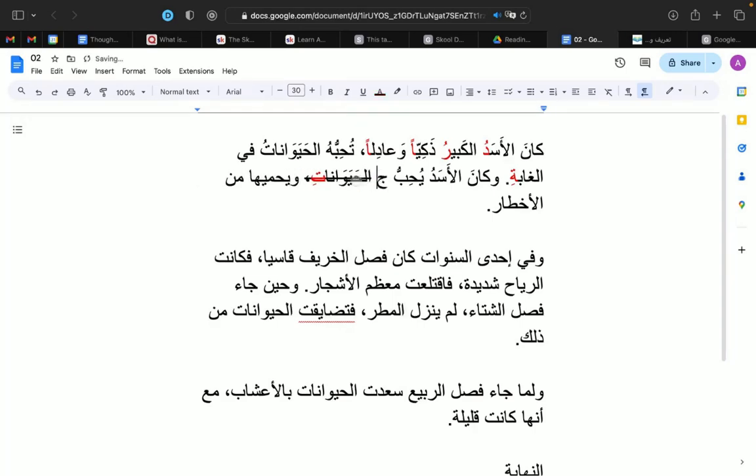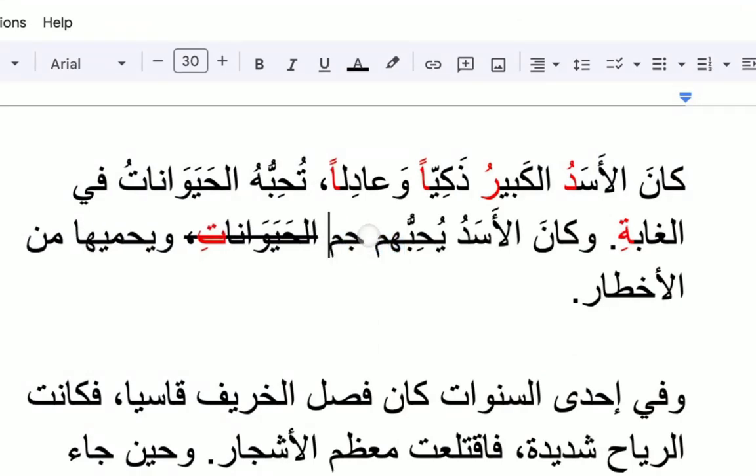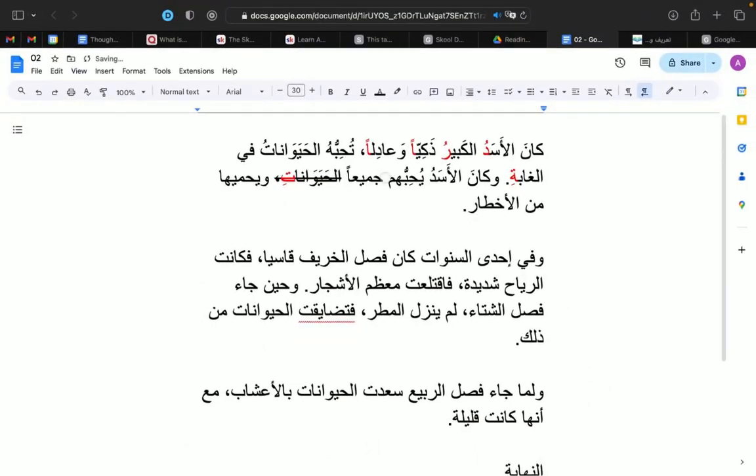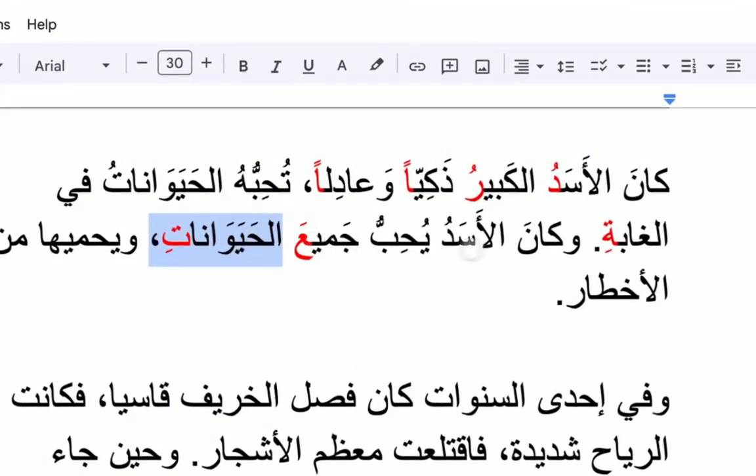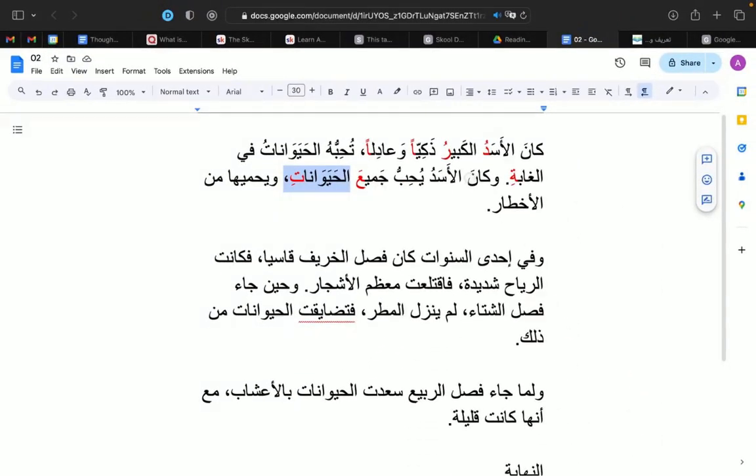You would say يحبهم, right? This is for the possessive pronoun, and he used to like them all. جميعا. Right? This is how it would sound better in Arabic. But since we're being a little more definitive in who all are, then who is he talking about? Well, وكان الأسد يحب جميع الحيوانات. Okay? جميع being the object, and الحيوانات being the possessive word over the word جميع. So وكان الأسد يحب جميع الحيوانات, and the lion used to like all of the animals.